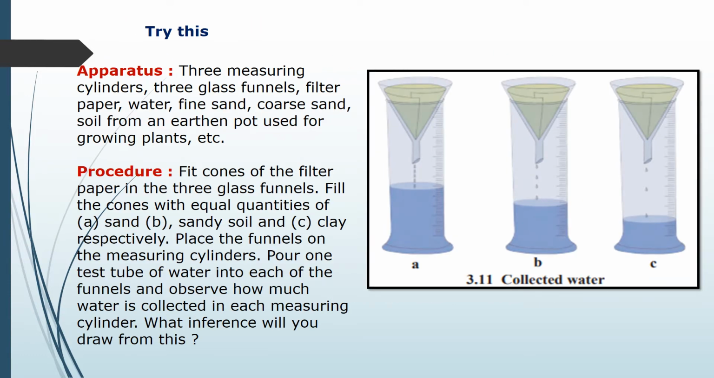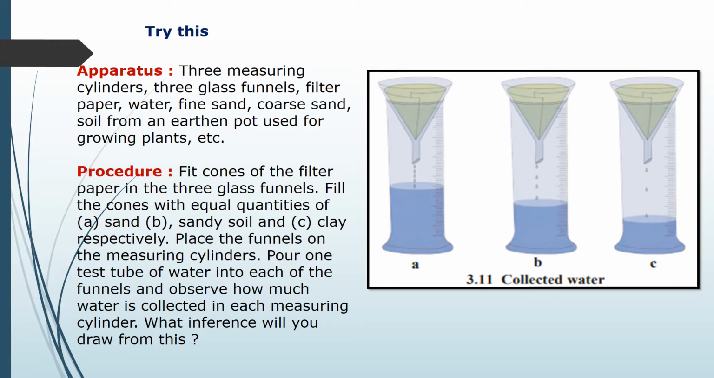Let us see one activity, children, that is try this. You have to take apparatus such as 3 measuring cylinders, 3 glass funnels, filter paper, water, fine sand, coarse sand, and soil from an earthen pot used for growing plants. You have to fit cones of the filter paper in the 3 glass funnels. From the filter paper you have to make cones, and these 3 cones you have to keep on the 3 funnels separately. Fill the cones with equal quantities of sand, sandy soil and clay respectively.